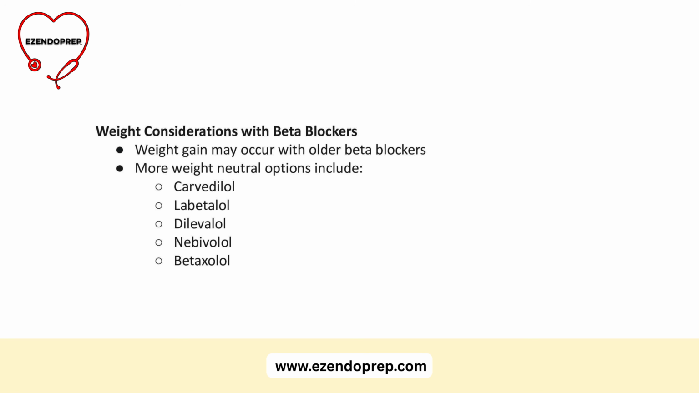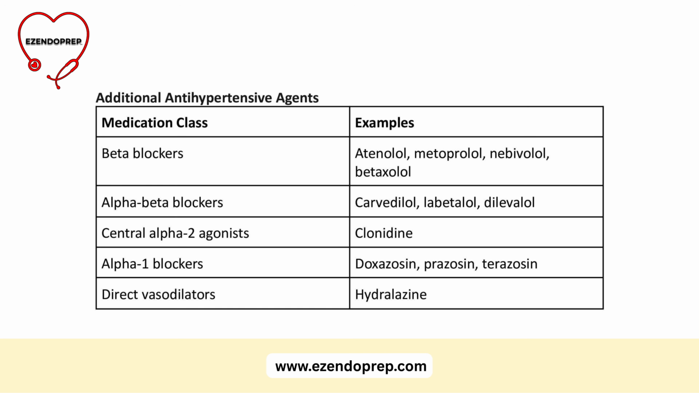More weight-sparing choices include alpha-beta blockers like carvedilol, labetalol, and dilevalol, as well as beta-1 selective agents like nebivolol and betaxolol. Additional resistant hypertension options include central alpha-2 agonists, including clonidine, peripheral alpha-1 blockers like doxazosin, prazosin, and terazosin, and direct vasodilators like hydralazine. Keep in mind, hydralazine requires multiple daily dosing.